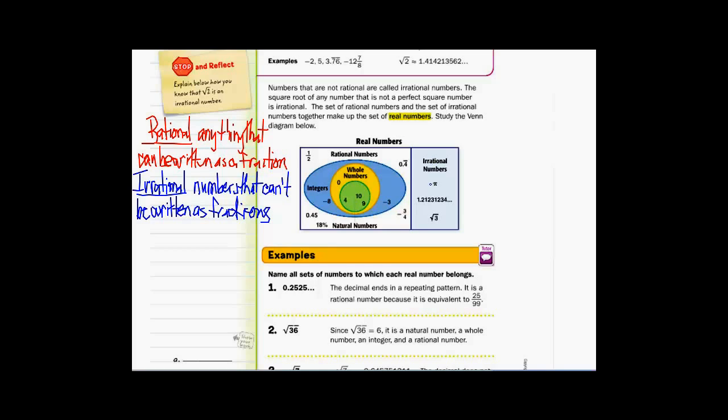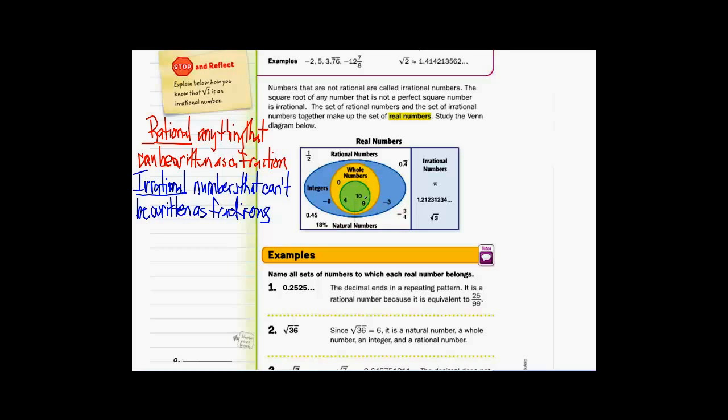Within irrationals, you just have numbers that will never come out even, such as pi. As you know from the big poster in the room, pi never comes out even, never repeats. There's no pattern, it does not terminate. Square root of 3, we've learned that square root of 3 does not come out even. That was our lesson last time about perfect squares. 3 is not a perfect square. So it's going to be somewhere in between 1 and 2, but it will not come out even. So irrational, basically just that. Basically anything that rationals are not.